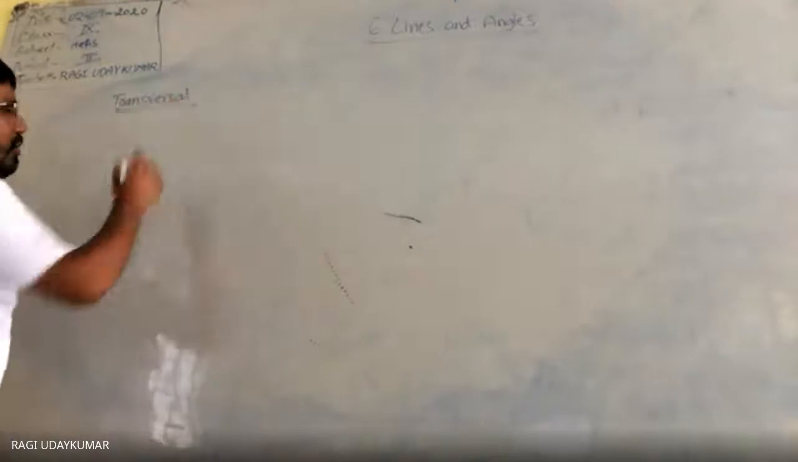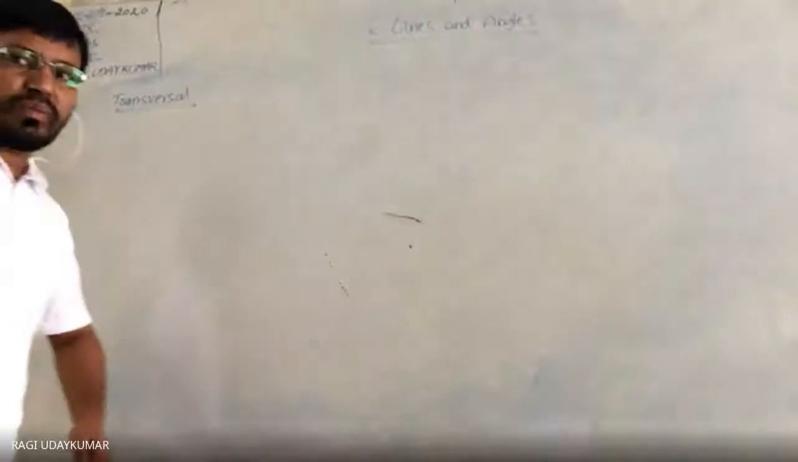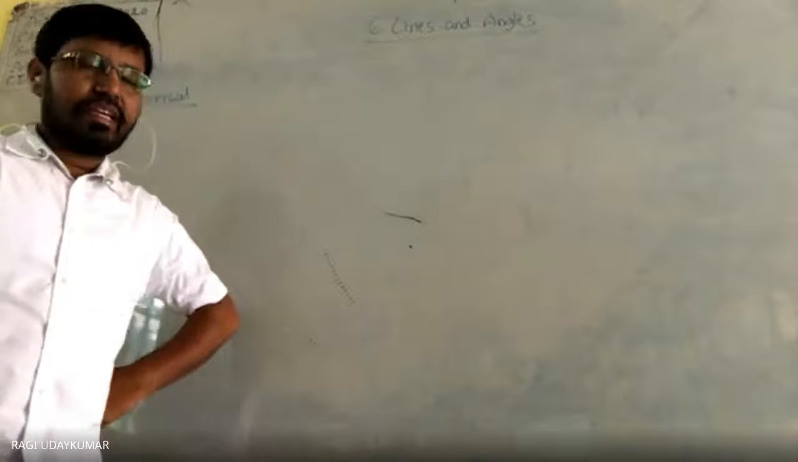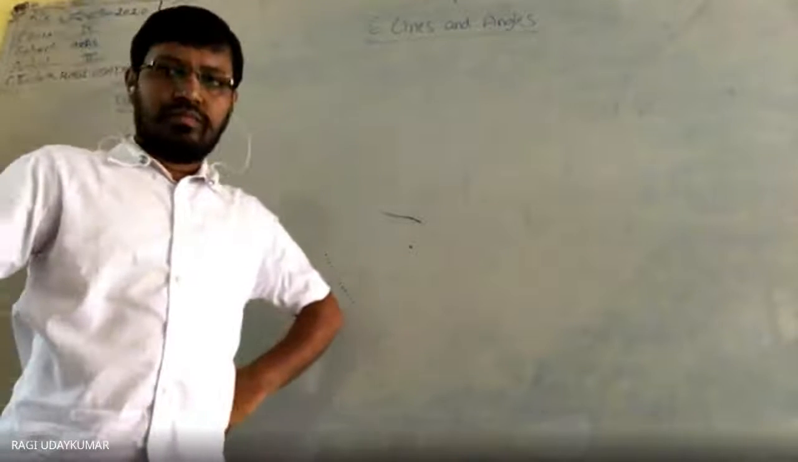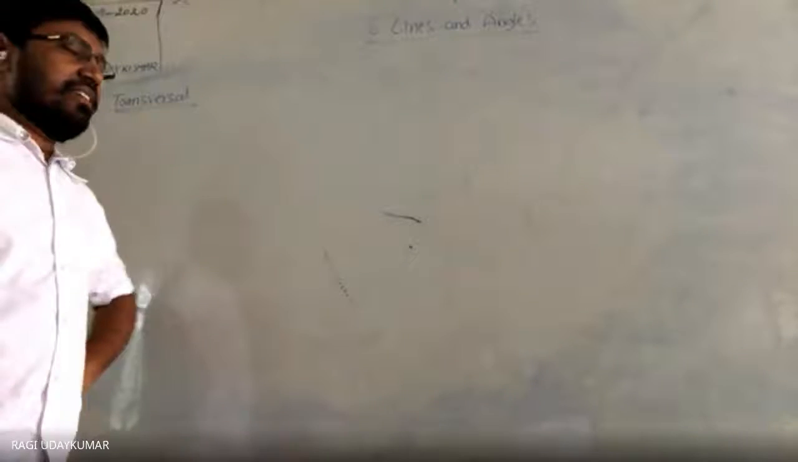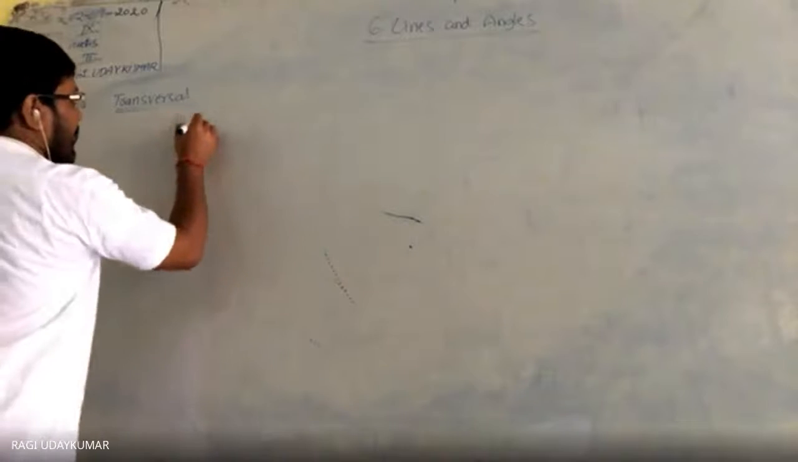So how many of you know about the transversal? What is meant by transversal? Anyone can say what is meant by transversal? A line which intersects two or more lines at distinct points is called a transversal line. Very good, very good. She said that a line